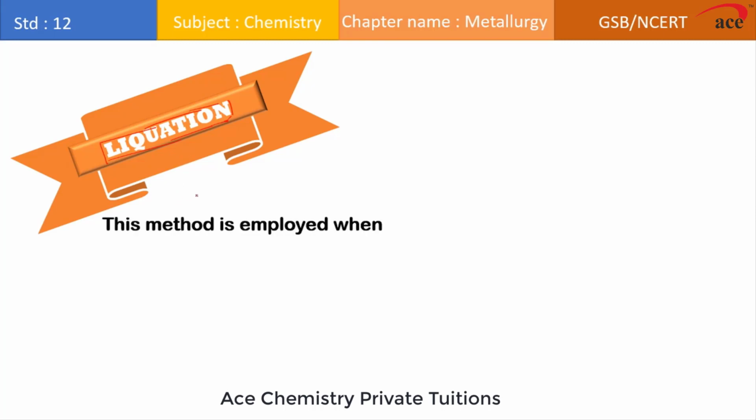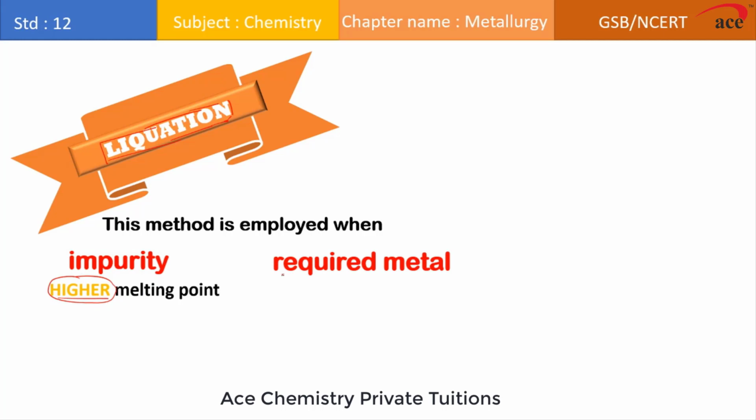So basically, we are applying this method for removal of impurities which have a higher melting point. See, it's very important: this method is employed when impurities have a higher melting point than the required metal which is to be refined.